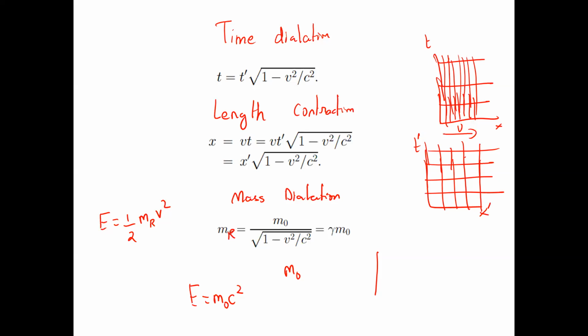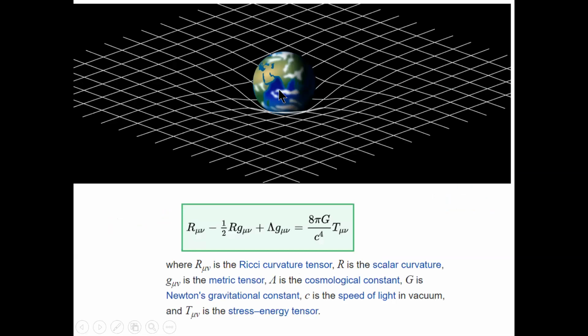So your energy, in a sense, is affecting your space and time. It's squishing and stretching your space and time. And once Einstein has already established that mass and energy are equivalent by this factor c squared, or they are proportional, what he can say next is that mass is going to distort space-time. So this is the formula. This is nothing but general relativity. He goes on to say that mass can distort space-time.